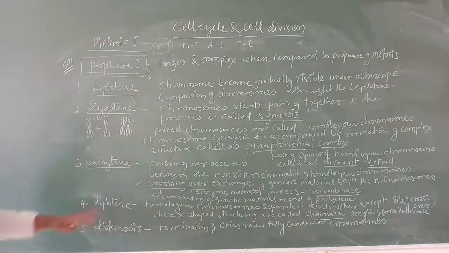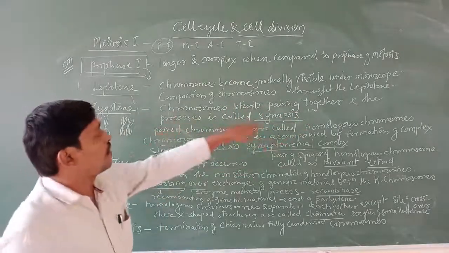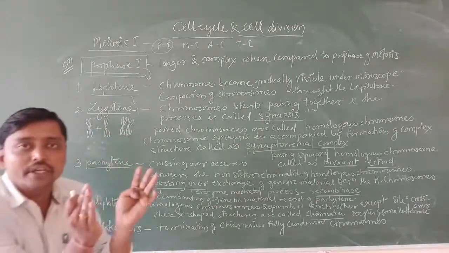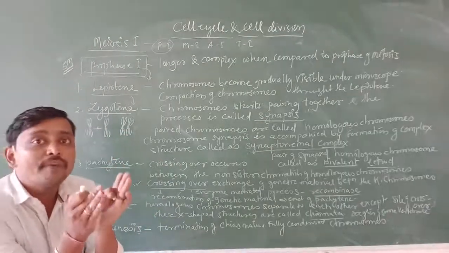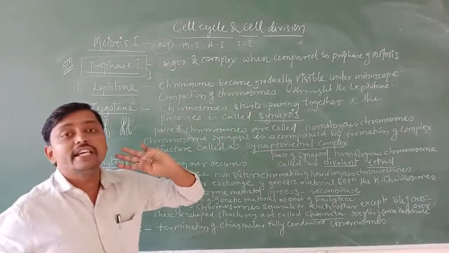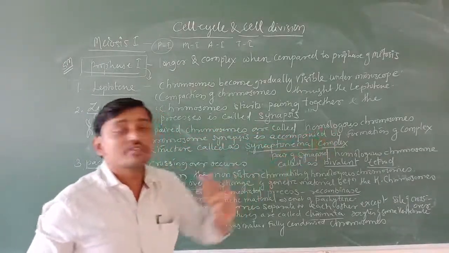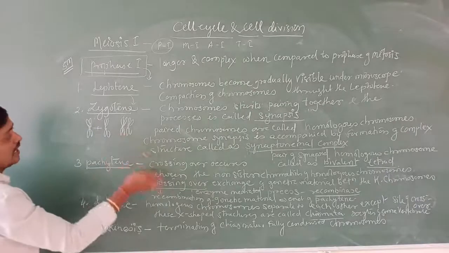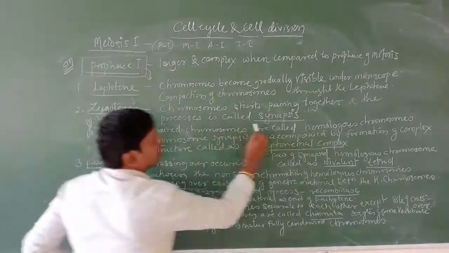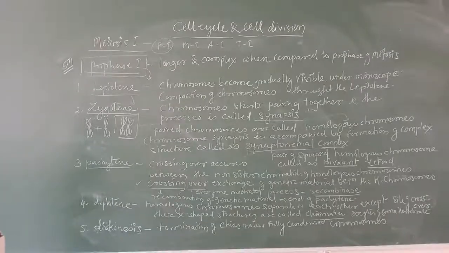In zygotene, chromosomes start pairing together. These are called homologous chromosomes.